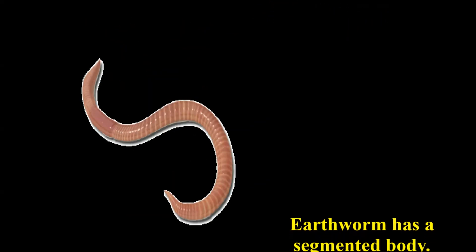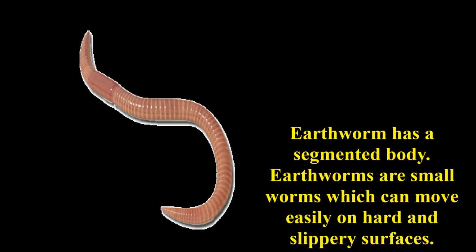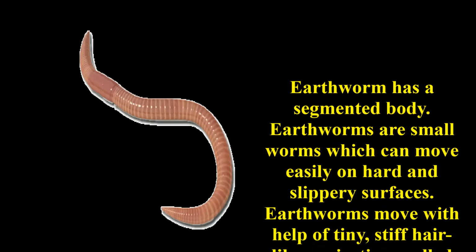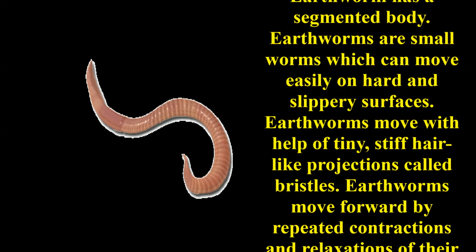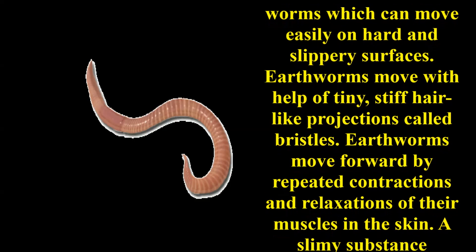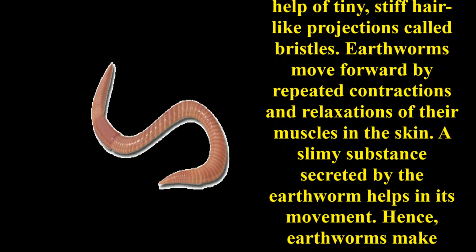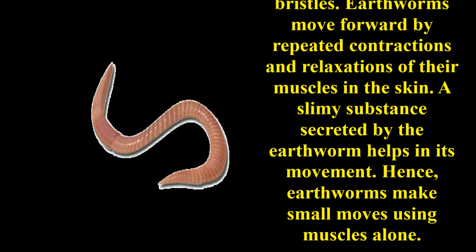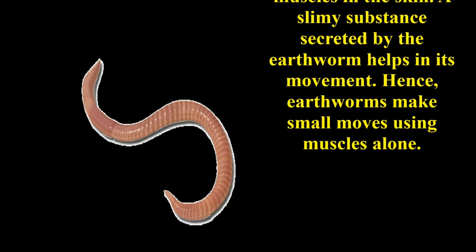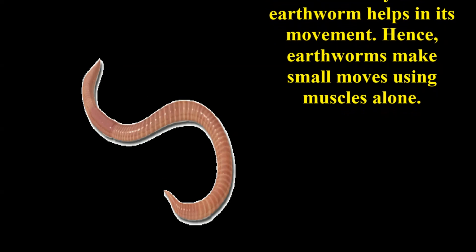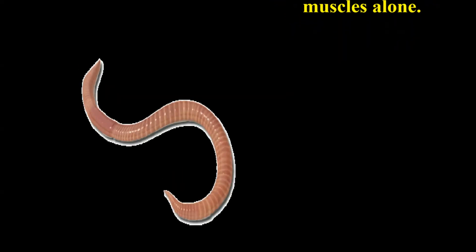Now let us discuss the movement in earthworm. Earthworm has a segmented body. Earthworms are small worms which can move easily on hard and slippery surfaces. Earthworm moves with the help of tiny stiff hair-like projections called bristles. Earthworms move forward by repeated contraction and relaxation of the muscles in the skin. A slimy substance secreted by the earthworm helps in its movement. Hence, earthworms make small moves using muscles alone.